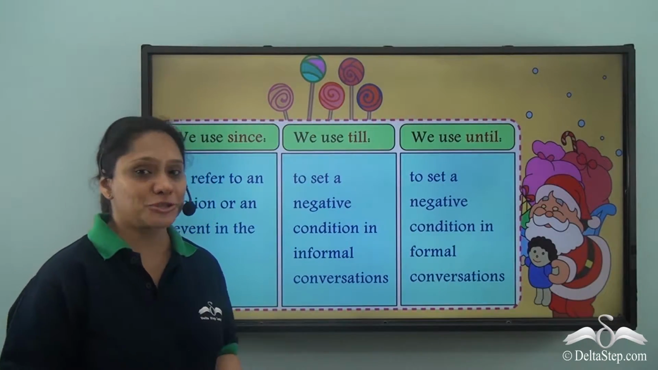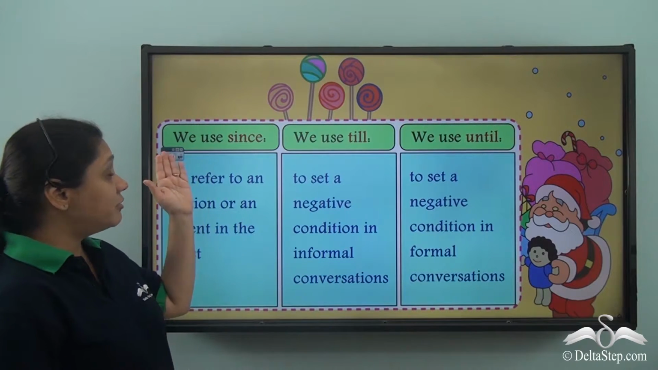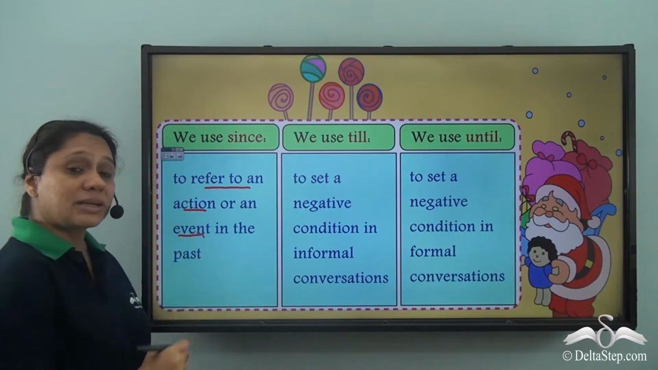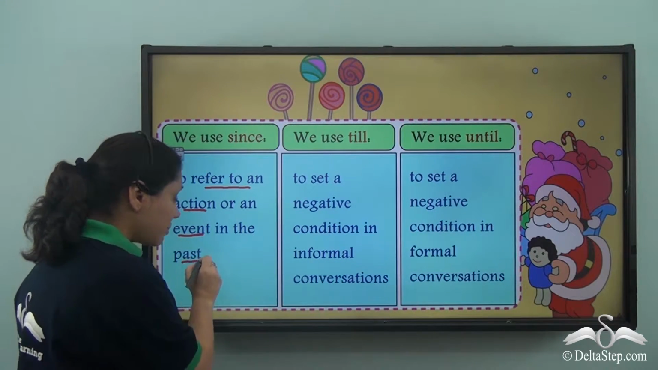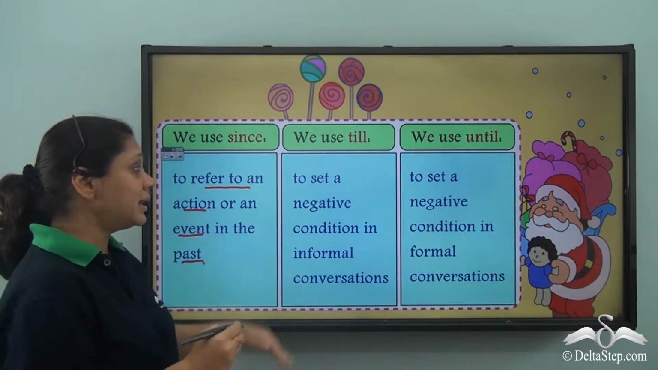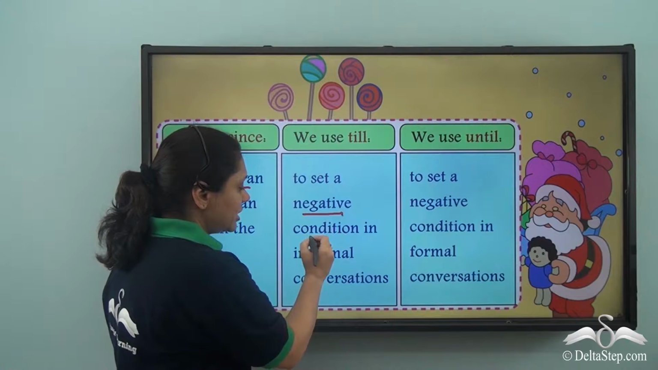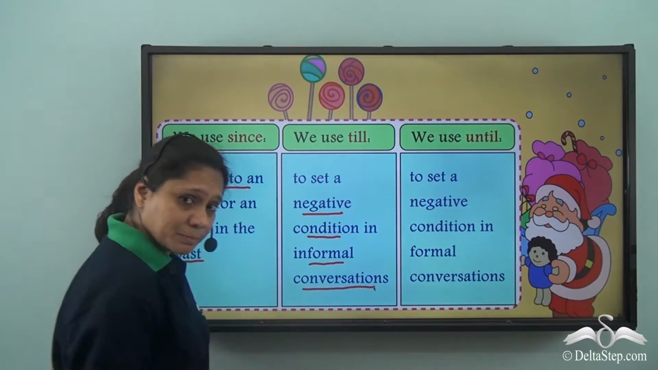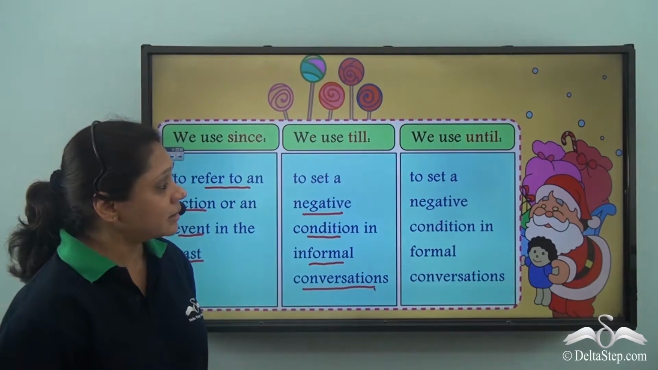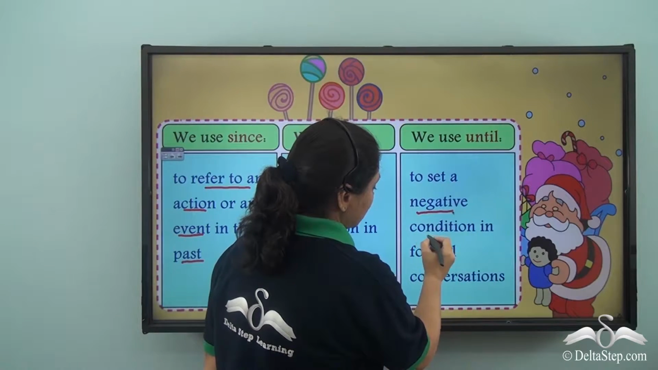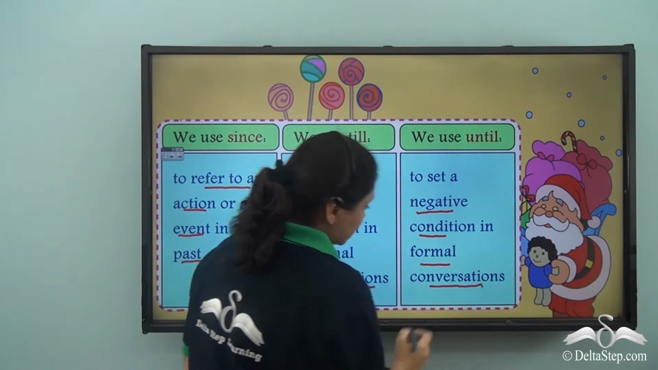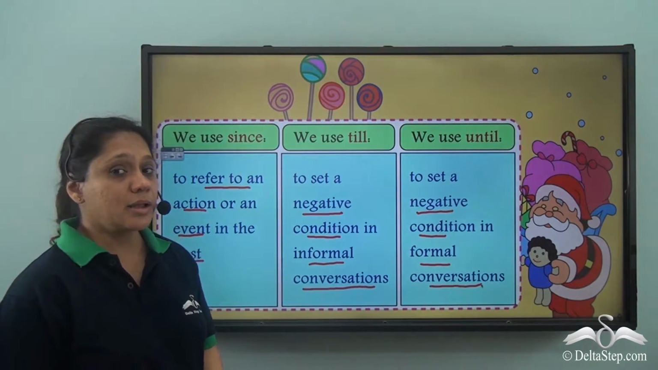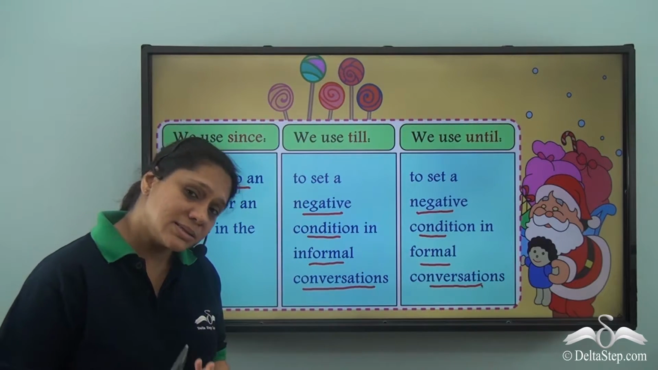So what have we learnt today? We have learnt that we use since to refer to an action or an event that has happened in the past long before. We use till to set a negative condition in informal conversations, not while writing. And we use until to set a negative condition in formal conversations. So whenever we write, it is always better to use until. Until and till mean the same.